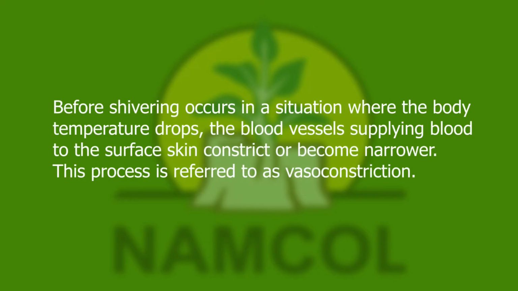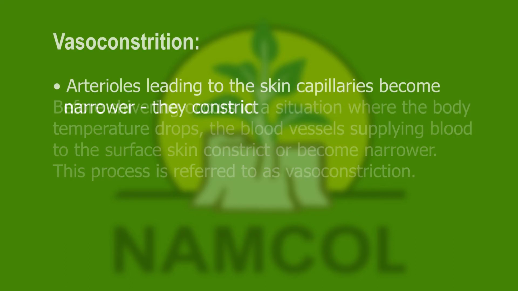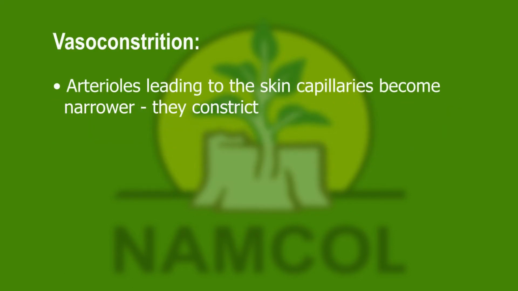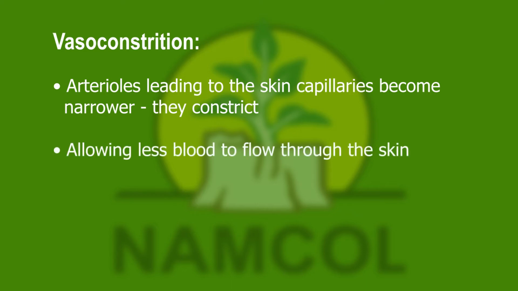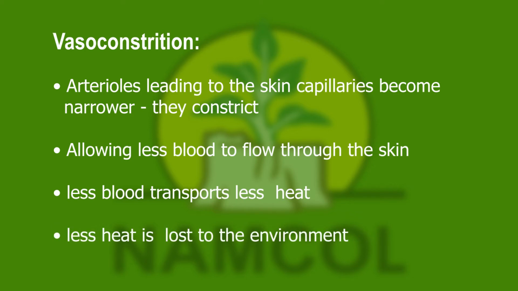Before shivering occurs in a situation where the body temperature drops, the blood vessels supplying blood to the surface of the skin constrict or become narrower. This process is referred to as vasoconstriction. During vasoconstriction, the blood vessels, namely arterioles, constrict, and this is done to reduce the amount of blood flowing to the surface of the skin. Less blood transports less heat, thus less heat will be lost.